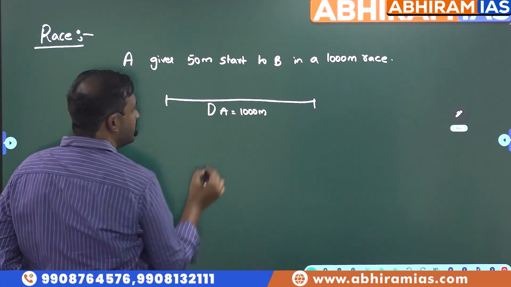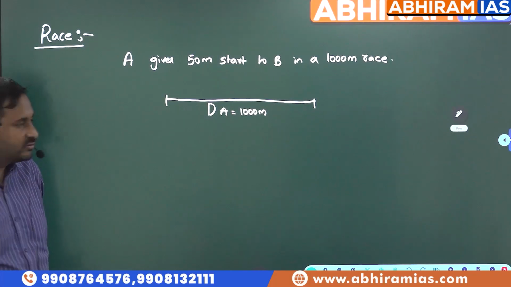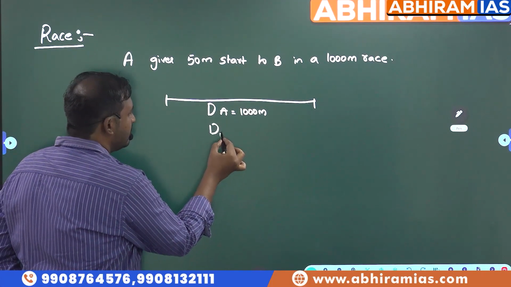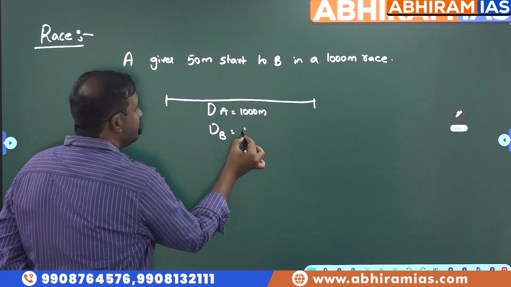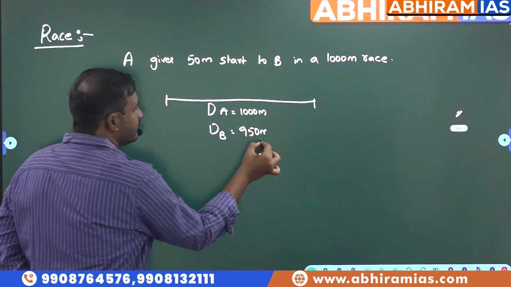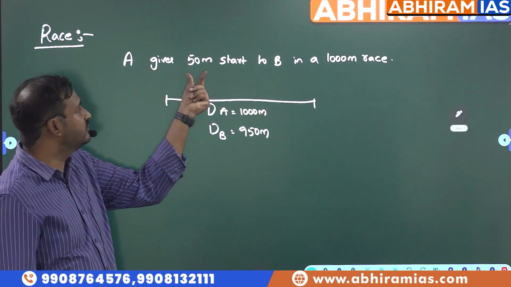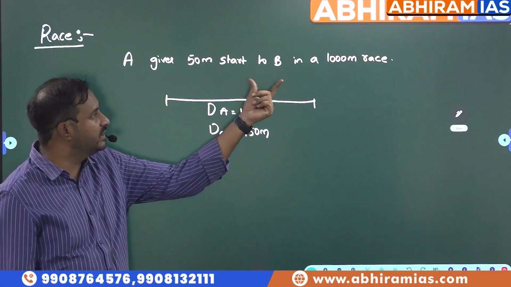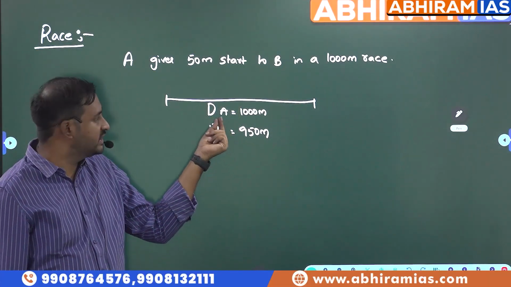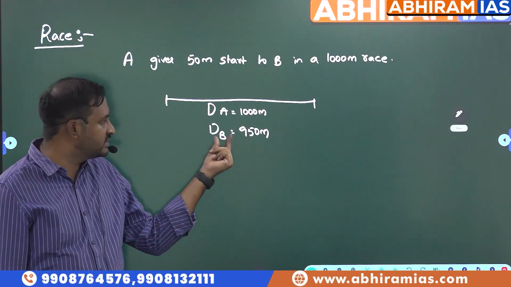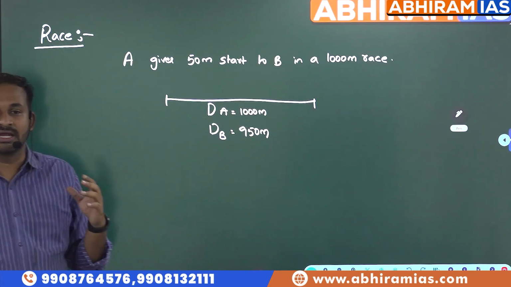Now, when it comes to B, the distance covered by B will be equal to 950 meters. B will cover just 950 meters. The meaning of A gives 50 meters start to B in a 1000 meter race is that the distance covered by A will be equal to 1000 meters and the distance covered by B is equal to 950 meters.